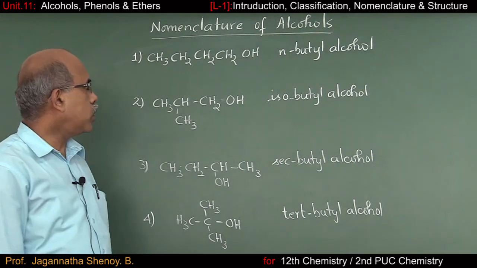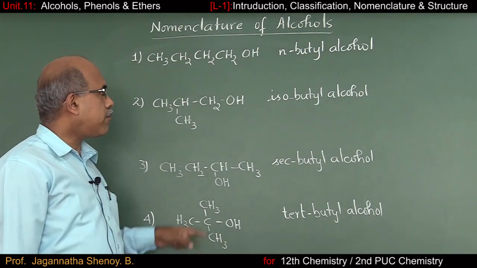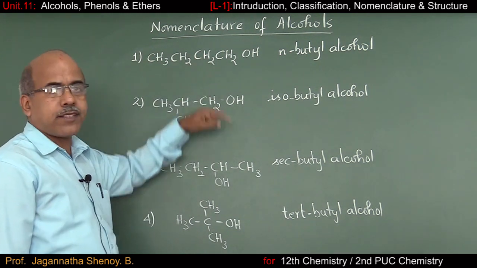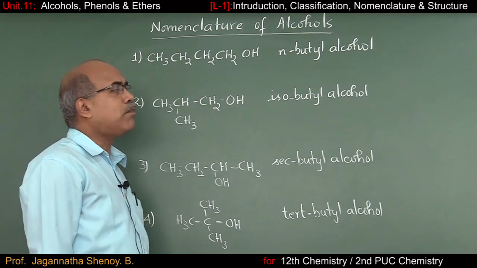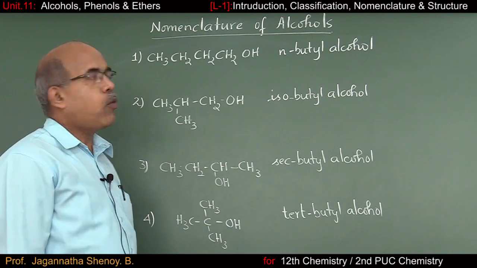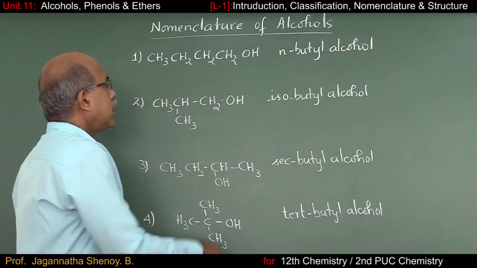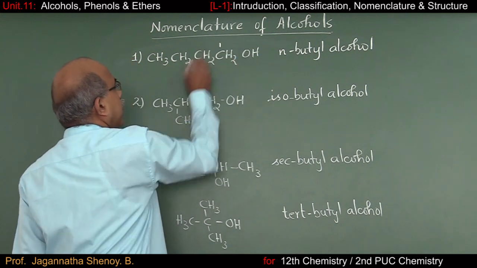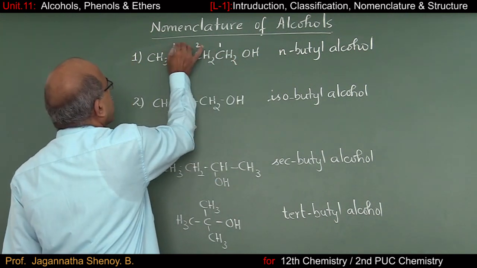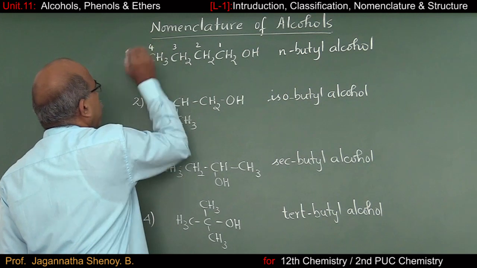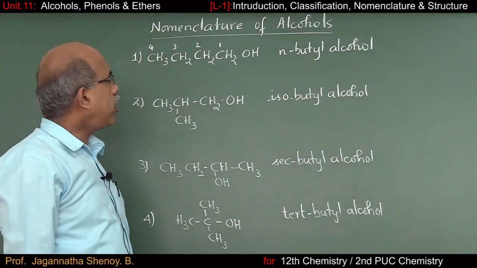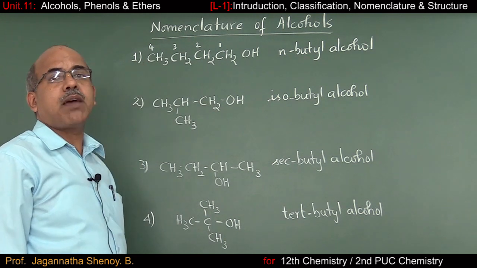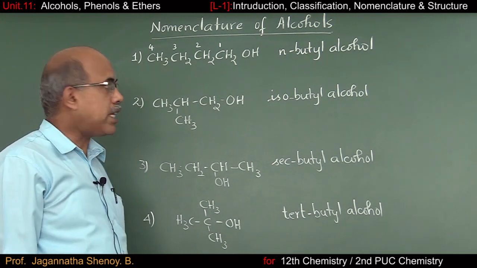Now we shall go to the IUPAC names of these 4 compounds. So what we do for IUPAC nomenclature, we have to number the carbon chain. What way can I number it? The carbon atom carrying the principal functional group should get number 1, then 2, 3 and 4. So first, let us start with the root word, which indicates the number of carbon atoms present in the main chain.